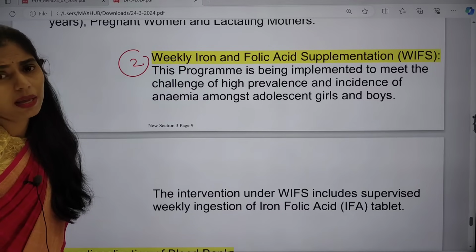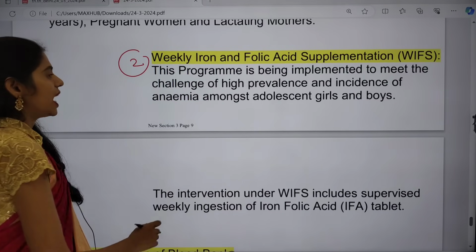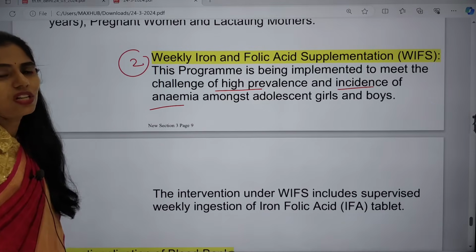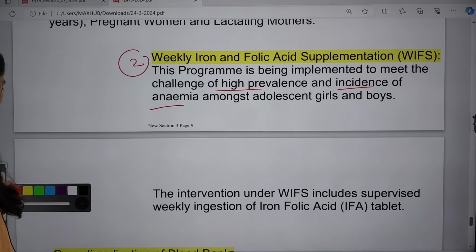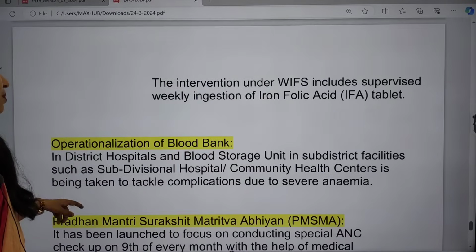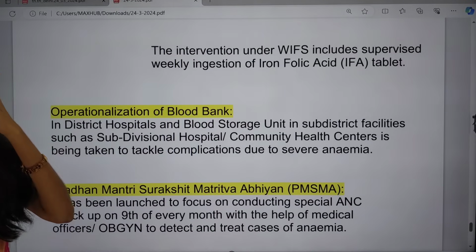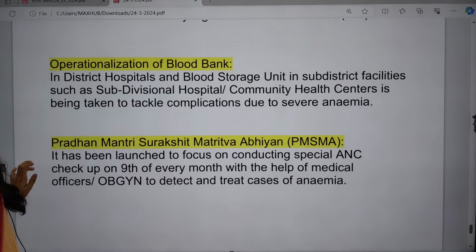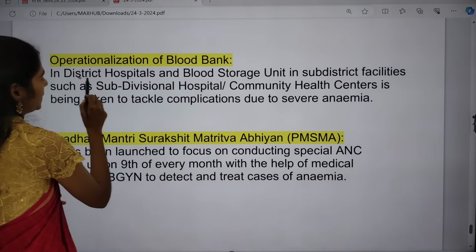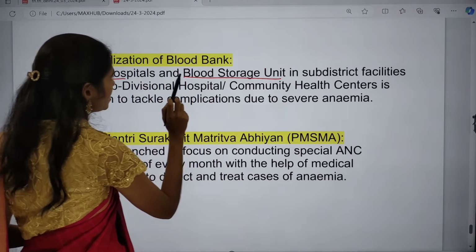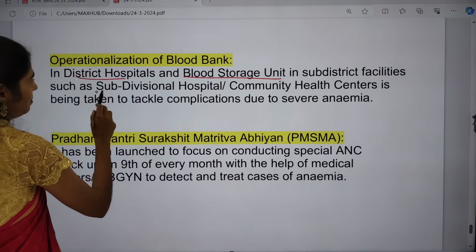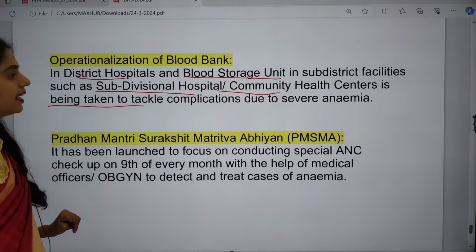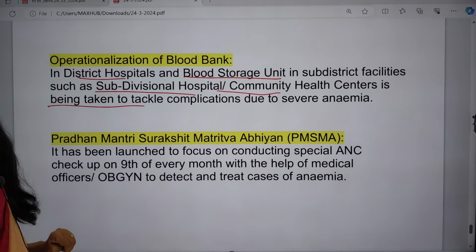This program was launched by the government to meet the challenge of the high prevalence and incidence of anemia amongst adolescent girls and boys. There will also be weekly folic acid tablets. The next one is operationalization of blood banks in district hospitals and blood storage units in sub-district facilities like subdivision hospitals and community health centers, to tackle complications due to severe anemia.